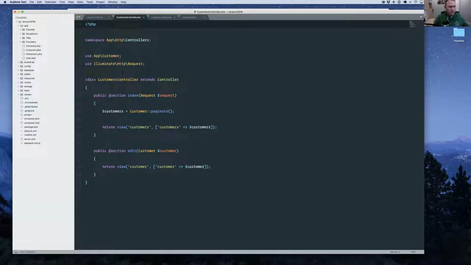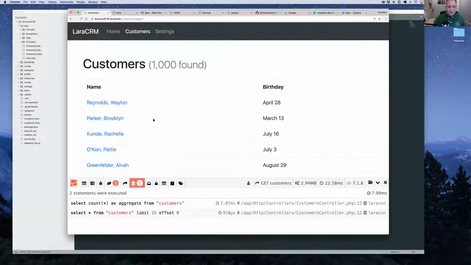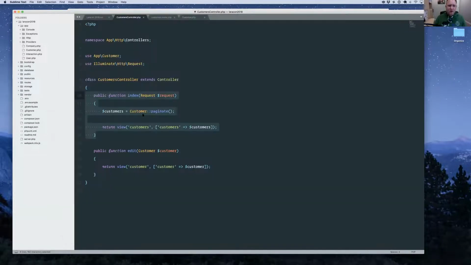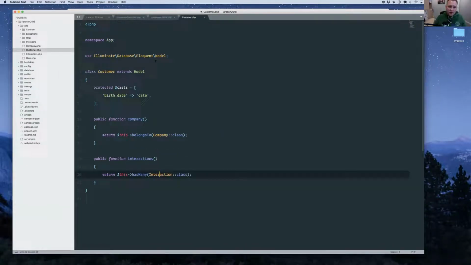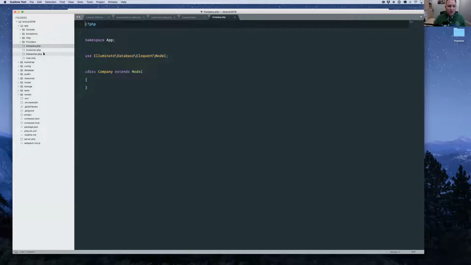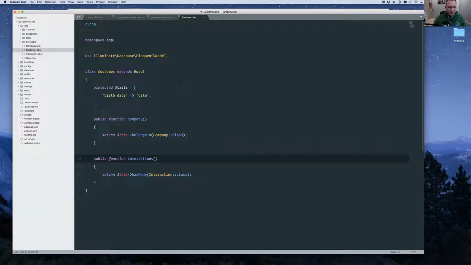Okay, so it's basically a standard fresh Laravel install, and we have three main files that we're going to be working with. One is this customers controller, which has the index method, and that index method loads our customers page here. We have a customer model, and it has two relationships: one for the company, which is a belongs to, and a has many for the interactions. We also have an empty interaction model, which we're not going to really deal with, but it just needs to be there.